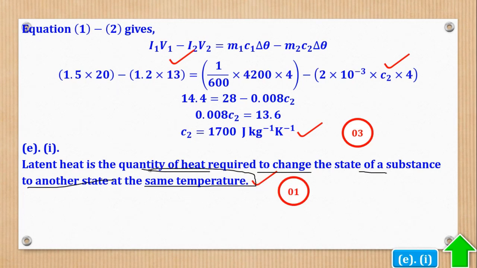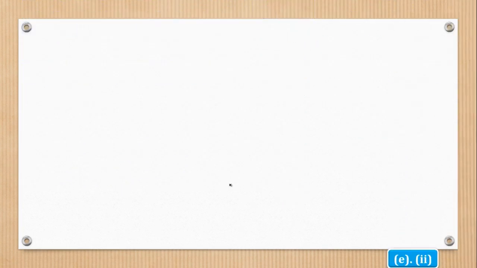So the keyword is the words same temperature. Realize here there is nothing like specific. If there was the word specific, we would use 1 kilogram. But here they just said latent heat, so you just use any mass. That was E Roman 1.